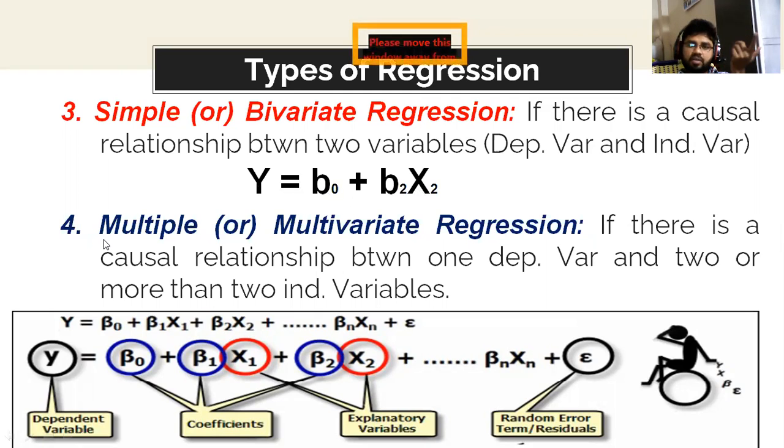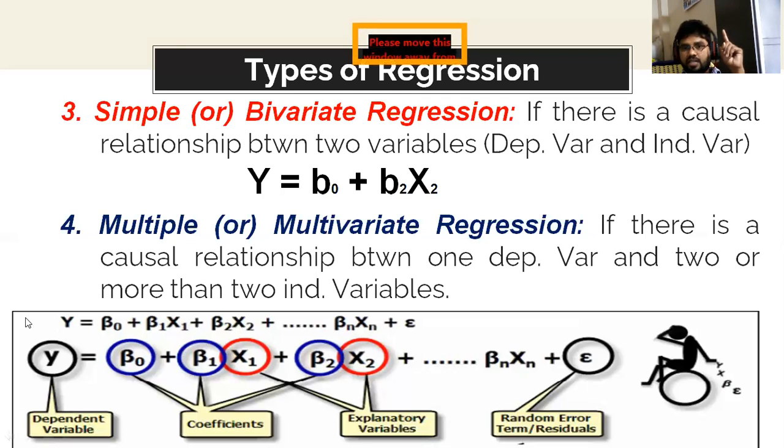Then multiple is nothing but more than one. See the multiple regression or multivariate regression. If there is a causal relationship between one dependent variable and two or more independent variables, that is multiple regression. If there is more than one independent variable, we call it multiple regression.